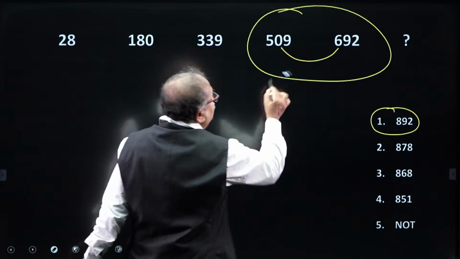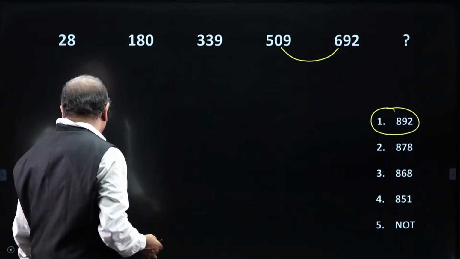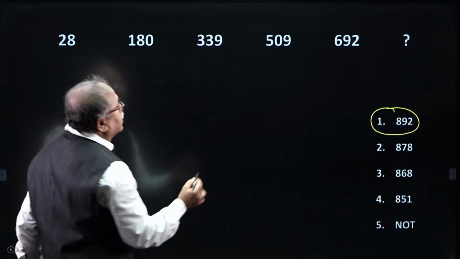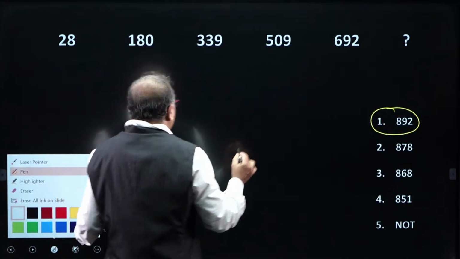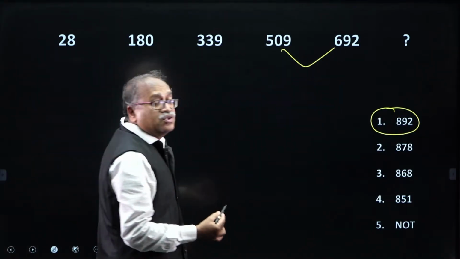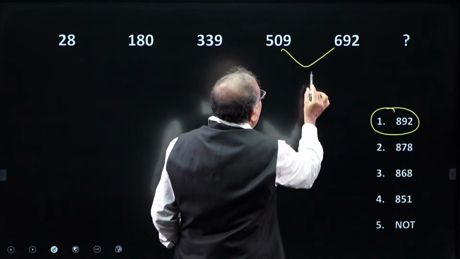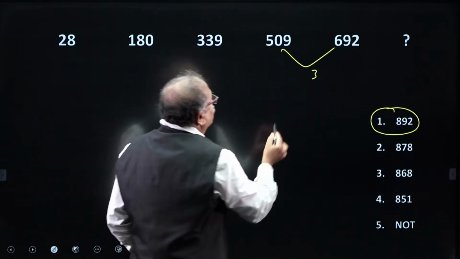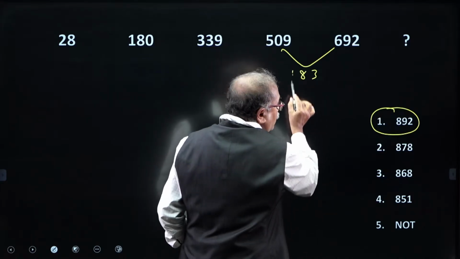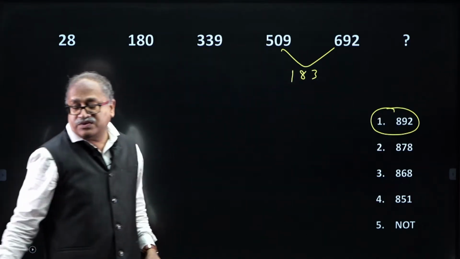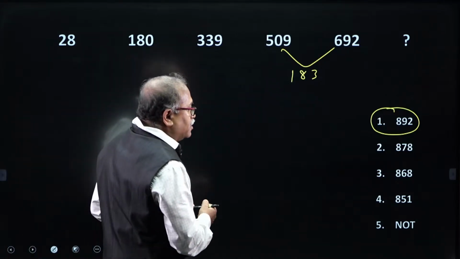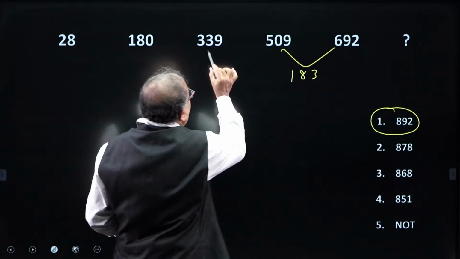So, let me check whether this is right or not. I found that this is giving me the clue that it should be addition over here. So, I noticed that this is 3 and 9 plus 3, 12, carry 1, and this is 8 and 1. This difference gives us 183. Okay. And what is the difference from year to year?